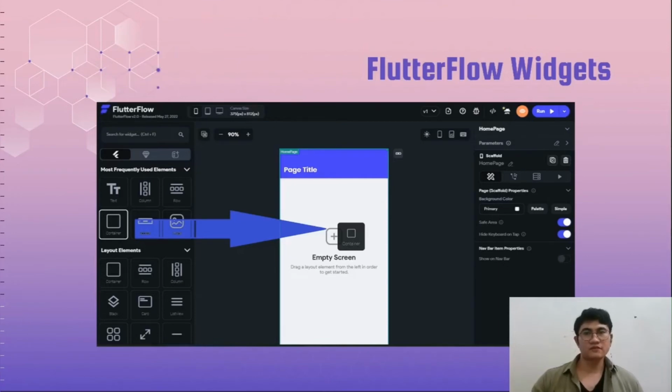Next is the Flutter Flow widget. So how do we use it? When we are using Flutter Flow widgets, all we have to do is drag and drop the widget from this left panel into the empty screen or working area here. For example, in this case, if you want to put the container widget, we can drag the container widget into the working space here.